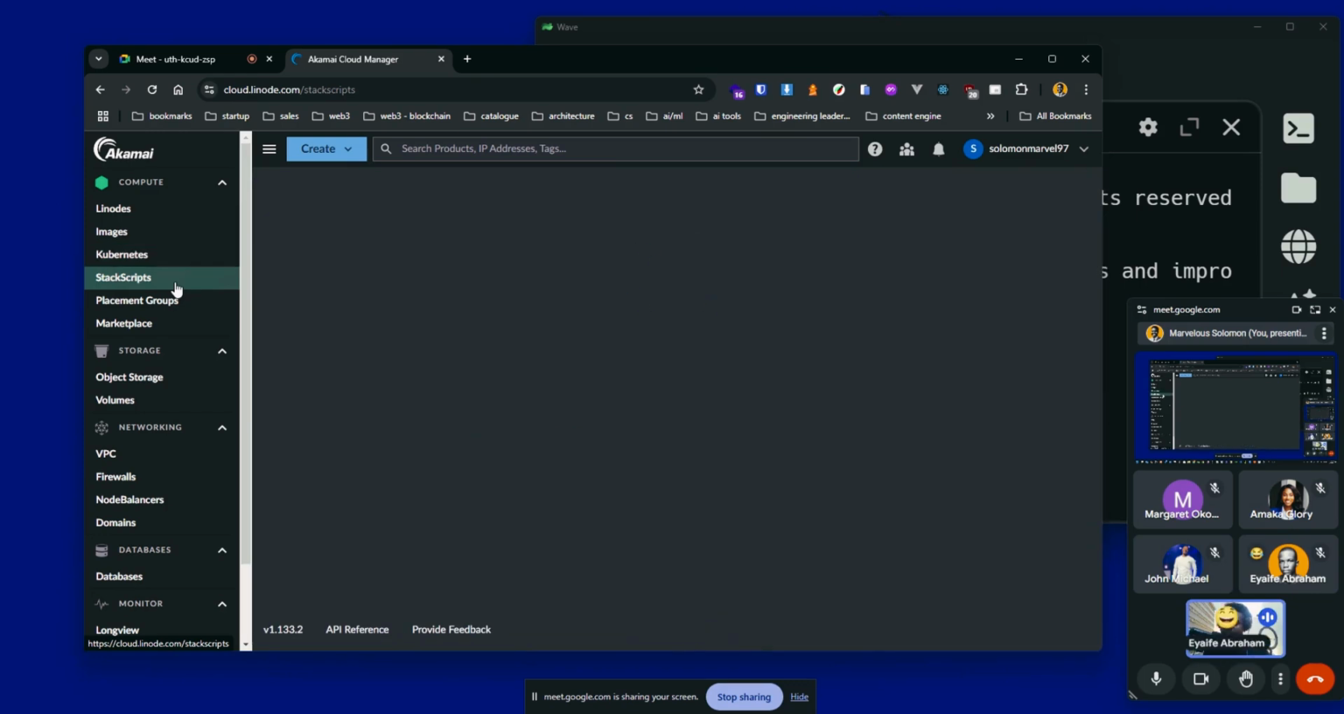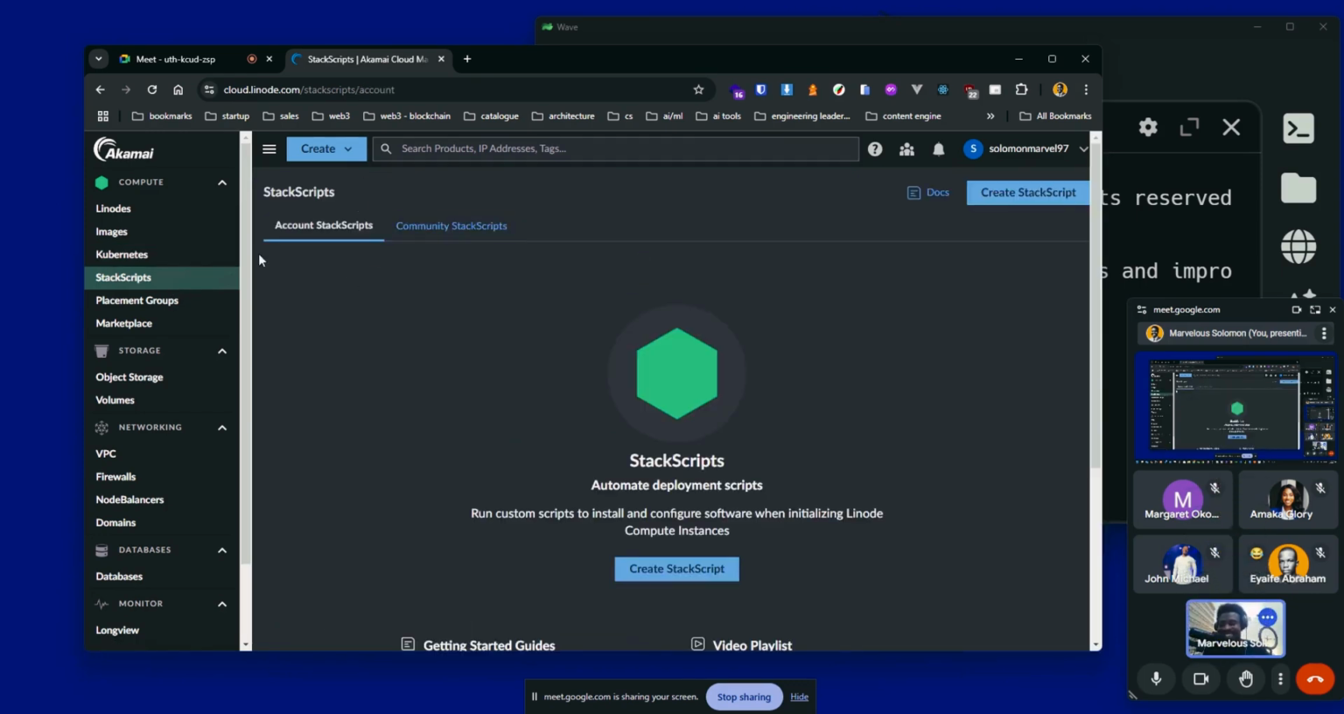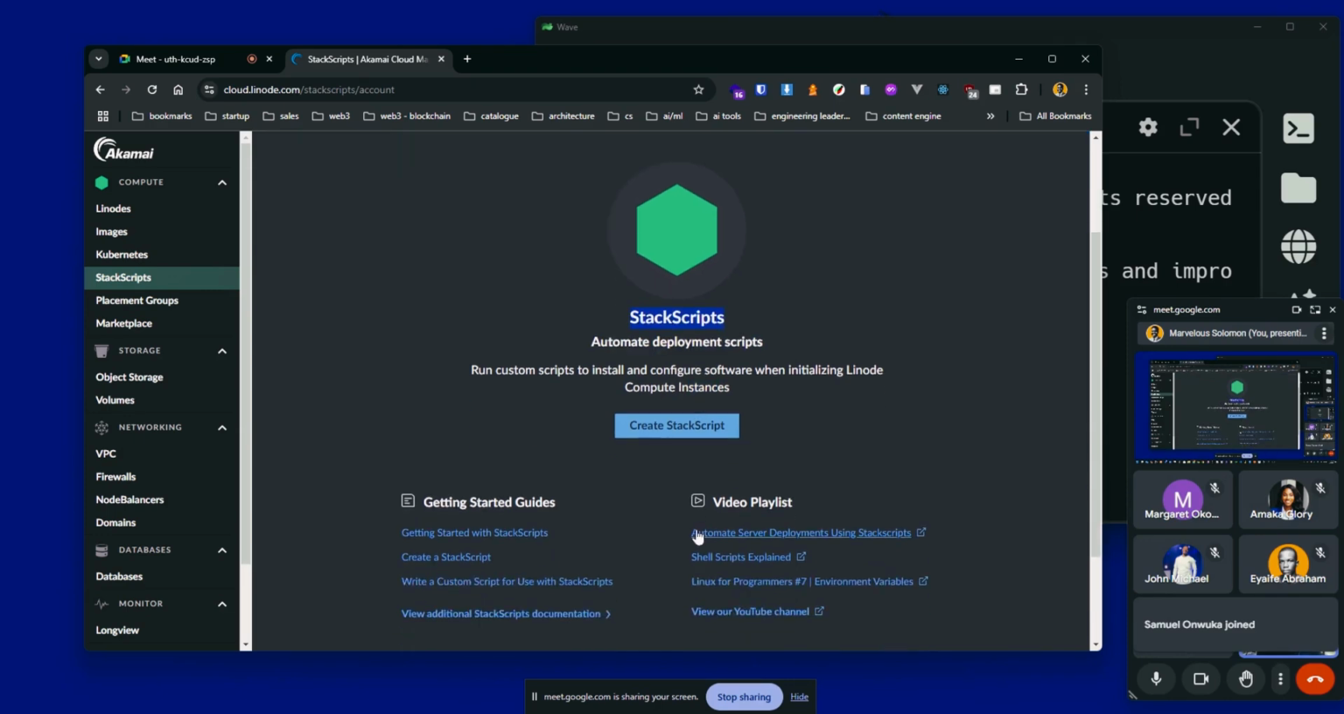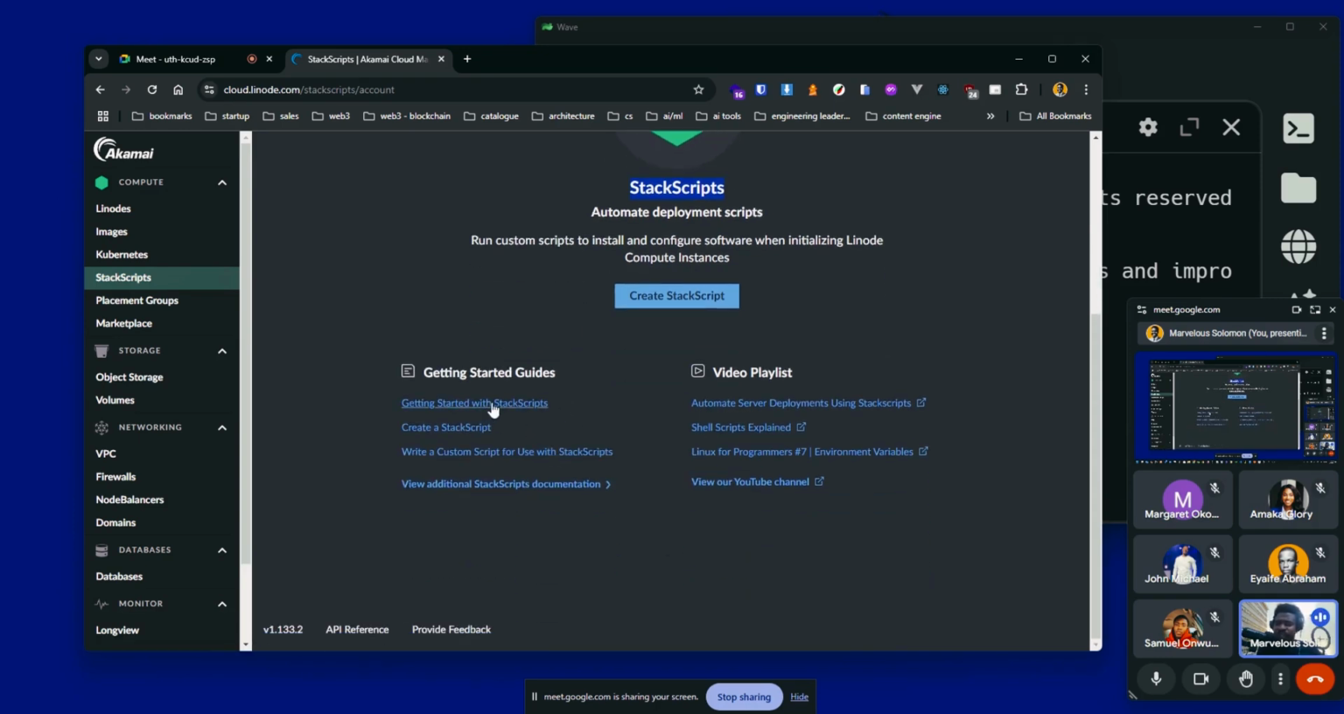So yeah, we have Stack Script, which is a script for automating deployment, basically from this company, which is Linode, now known as Akamai, right? So you can run those scripts to install and configure software when you are initializing a Linode compute instance. So it's simply like using Ansible, but in this case, right here on this platform. I don't think Stack Script can be used on other platforms, right? I believe it's simply for, or maybe it can be, right? I think I've only tried it here on Linode, but we can check, right?